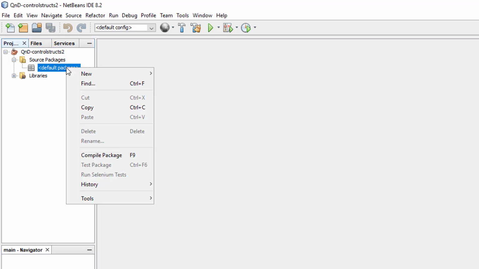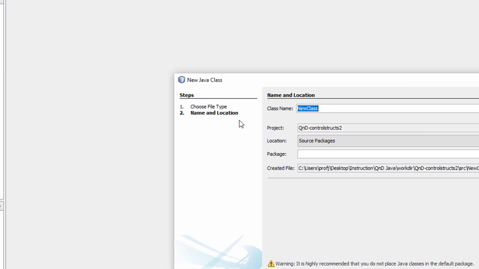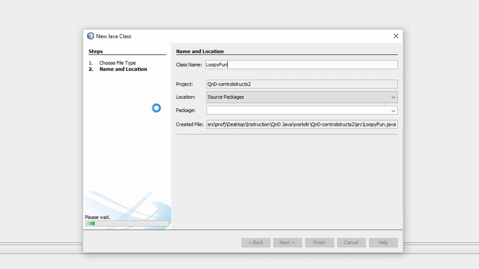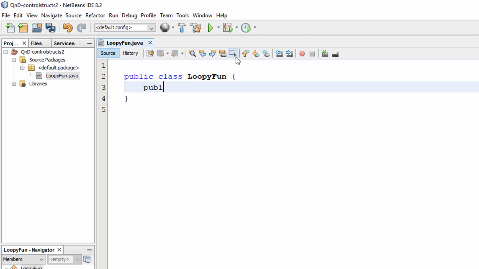So this week again we're discussing repetition control statements. I'm going to create a new Java class. We'll call it LoopyFun. Delete all the extra comments here.